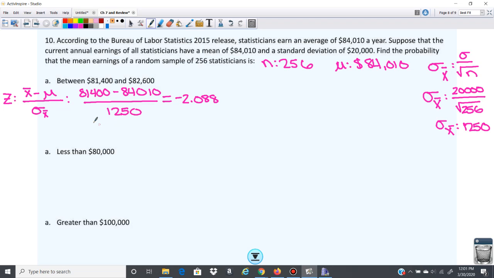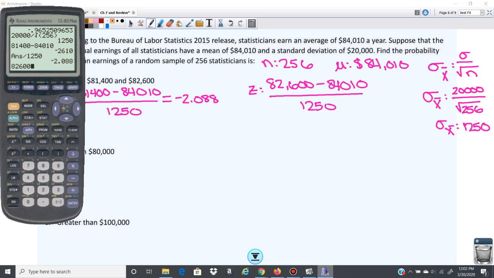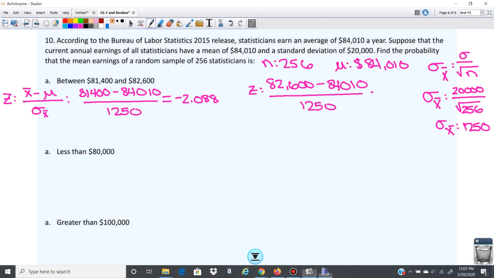And then let's do the Z-score for the 82,600. This is going to be 82,600 minus 84,010 divided by 1250, so negative 1.128.